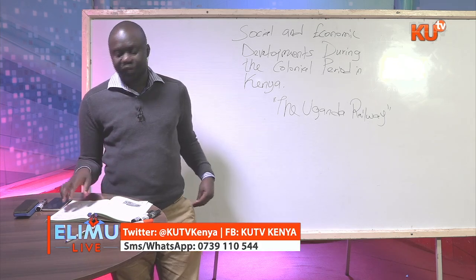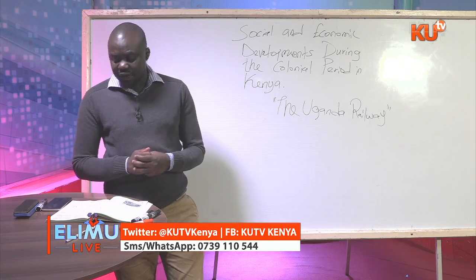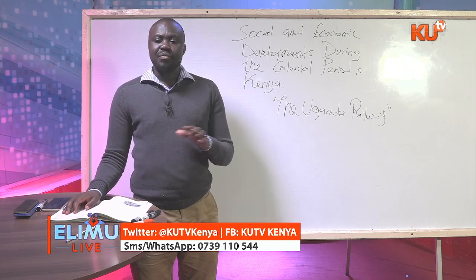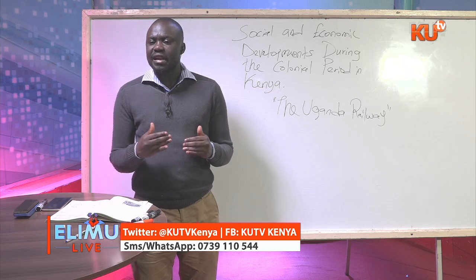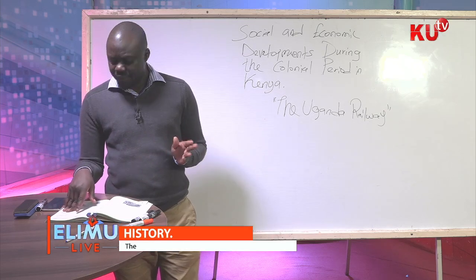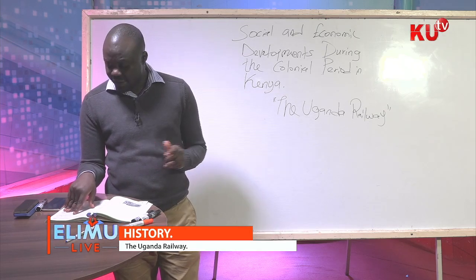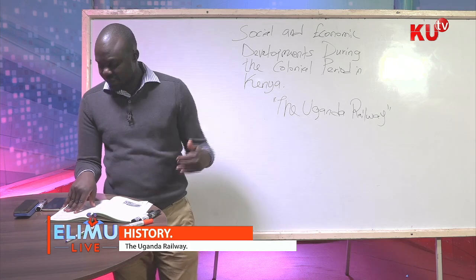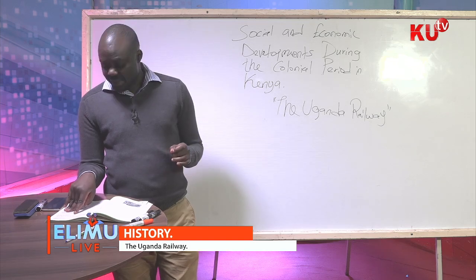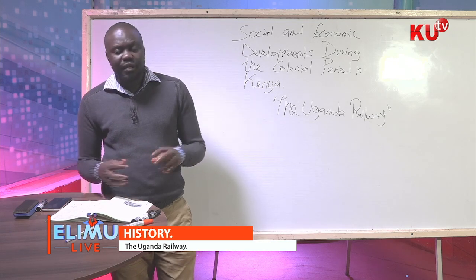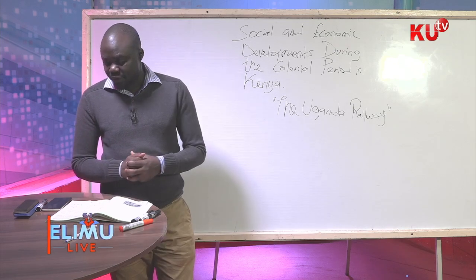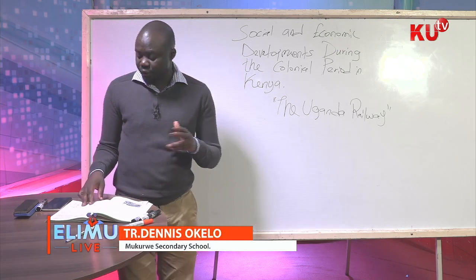Now, the establishment of this railway line also went with the construction of other means of transport. For instance, the Mombasa-Nairobi highway, if you travel alongside it, you'll realize that it travels parallel, just the way the Uganda Railway travels. So other infrastructure such as roads, telegraphs, postal services and air transport were all opened to the interior where they never existed before. So this opened Kenya to the whole outside world.